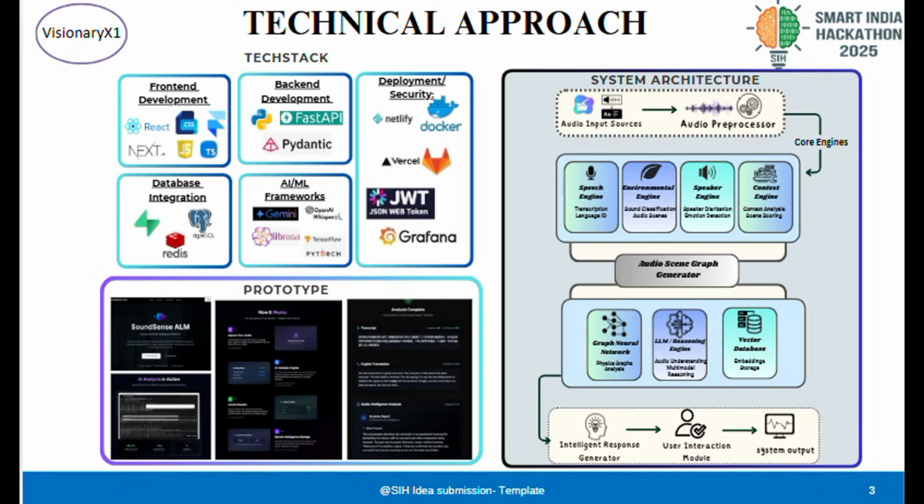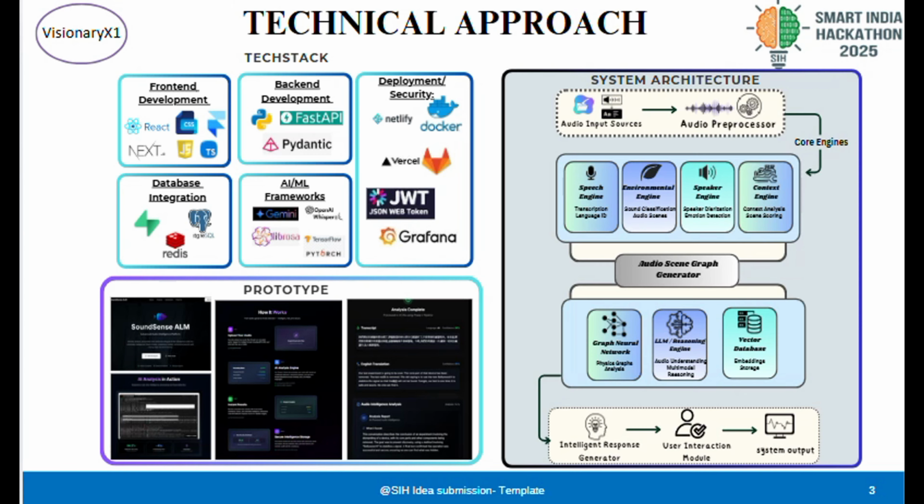Let's start by looking at the technical foundation and the system architecture of SoundSense ALM. For the front end, we are using React plus Next.js, and for the back end, we are using FastAPI. For the database, we are using Supabase with Redis for caching. And for deployment, we are going to use Docker and Netlify. So now let's move to the system architecture.